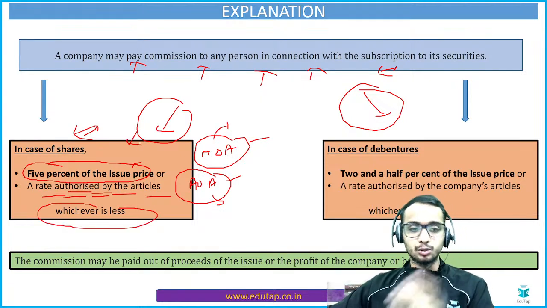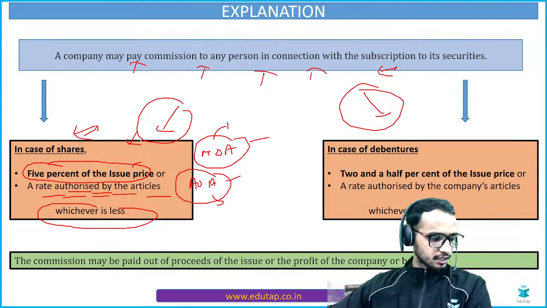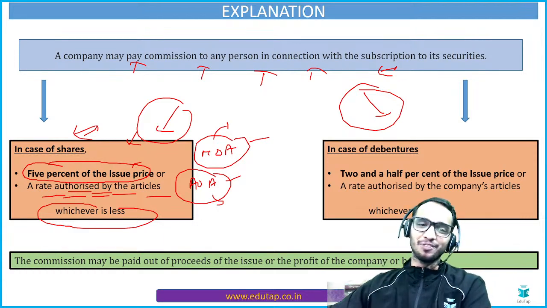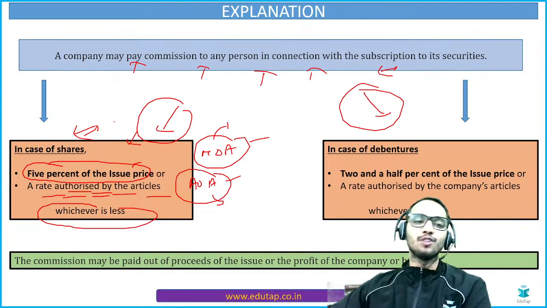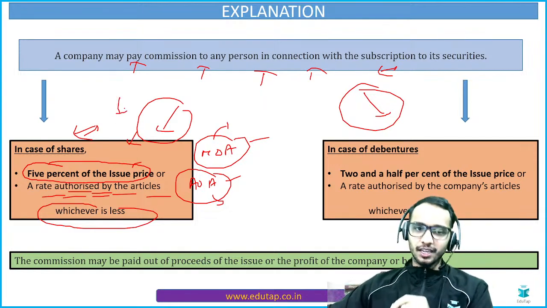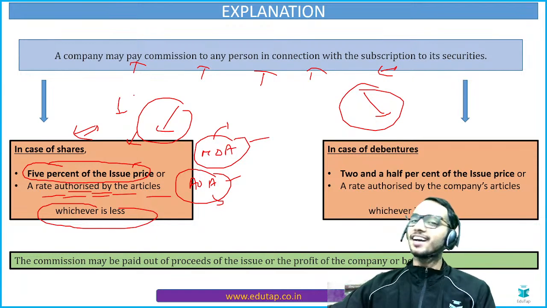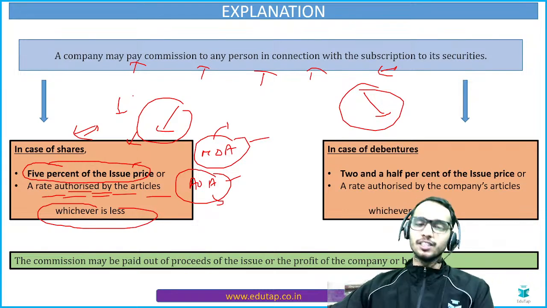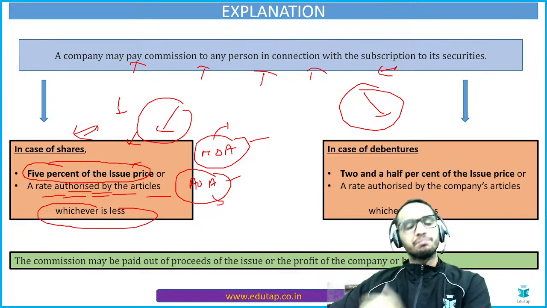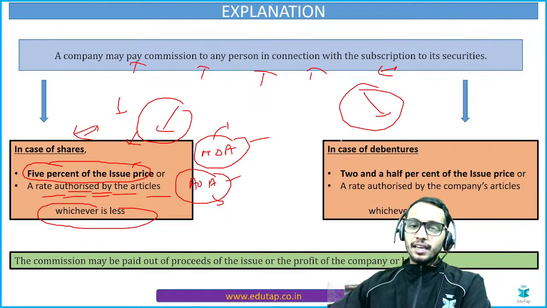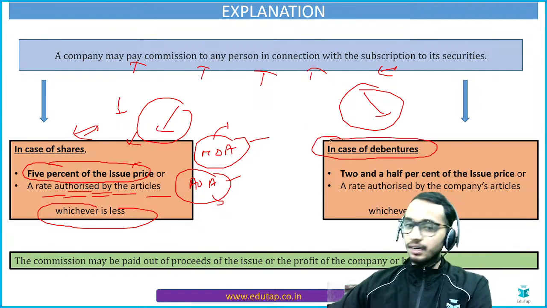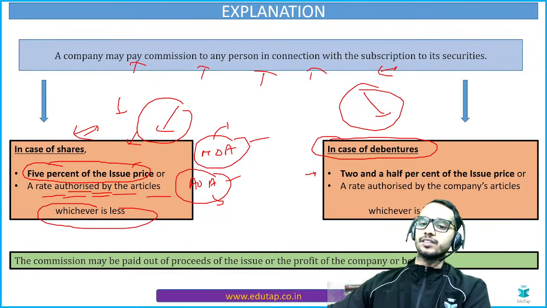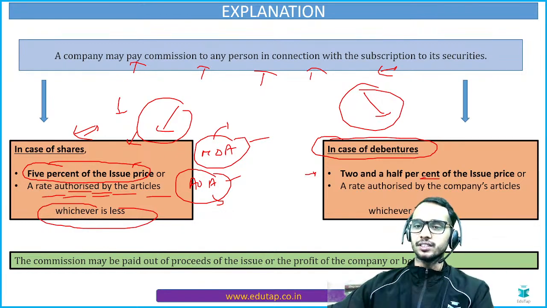So this question I have asked you, and let me check the chat section. Yes, very good. Everyone is correct, and I am really proud of you all. Even if you don't know this, you have to remember it in this class. We have a lot of classes on company law, and that's the good news for you. You can go through all these PPTs and PDFs. In case of debentures, what is the maximum limit? The limit is 2.5% of the issue price. This was the question.